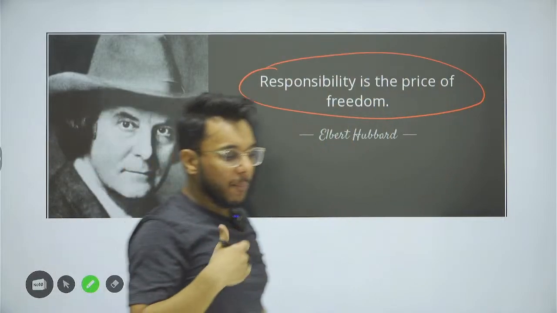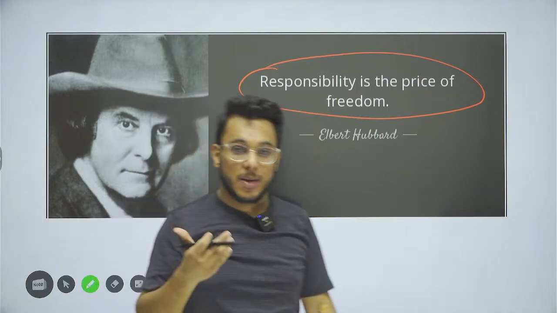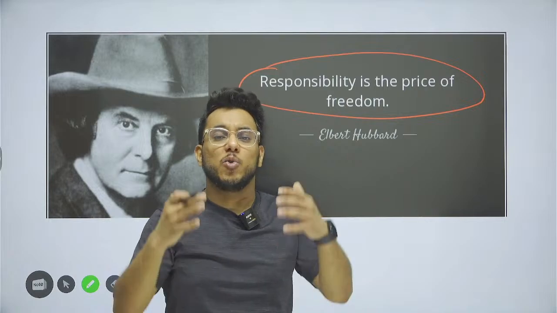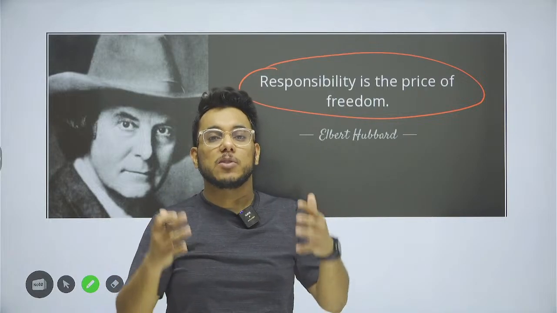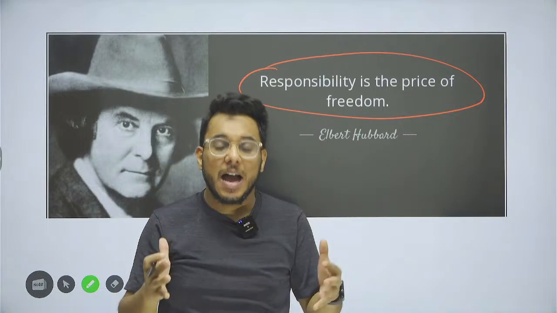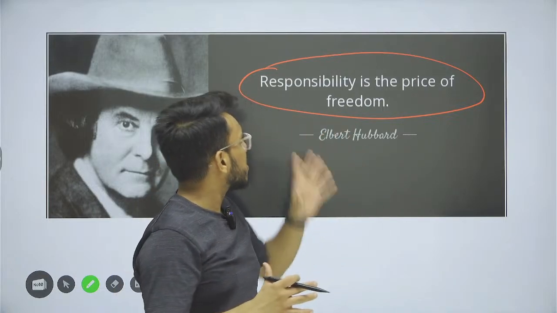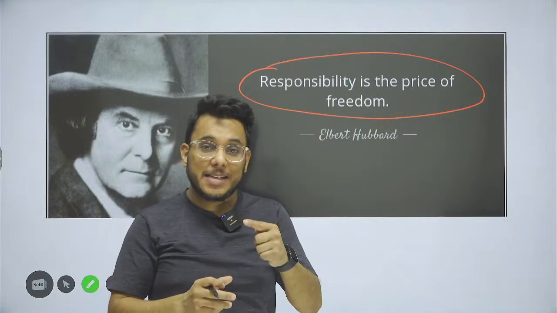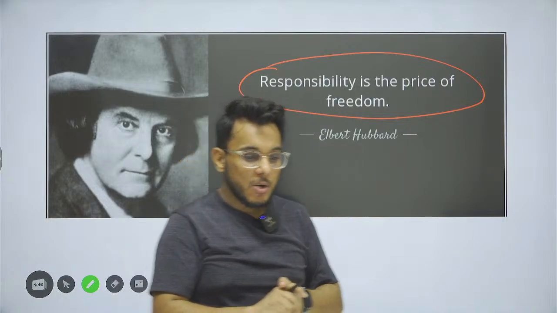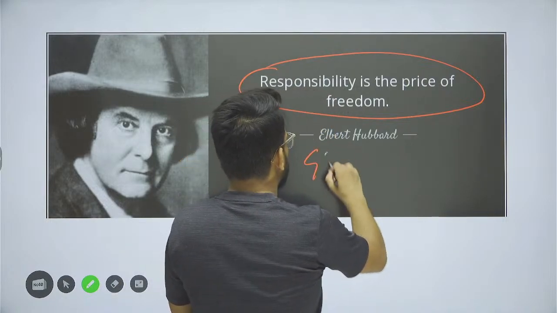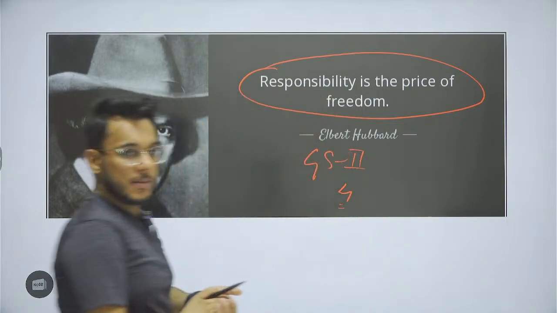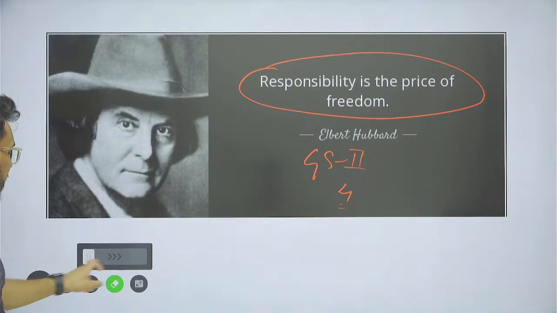So you have many types of freedom: freedom of speech, expression. Now these freedoms are not a license that you will do as you want. These freedoms will always have reasonable restrictions, and these reasonable restrictions you have to understand. It is your responsibility. So responsibility is a price that will always come with freedom. Freedom can never be absolute. You can use this idea in GS paper number 2 as well as in GS paper number 4 ethics.